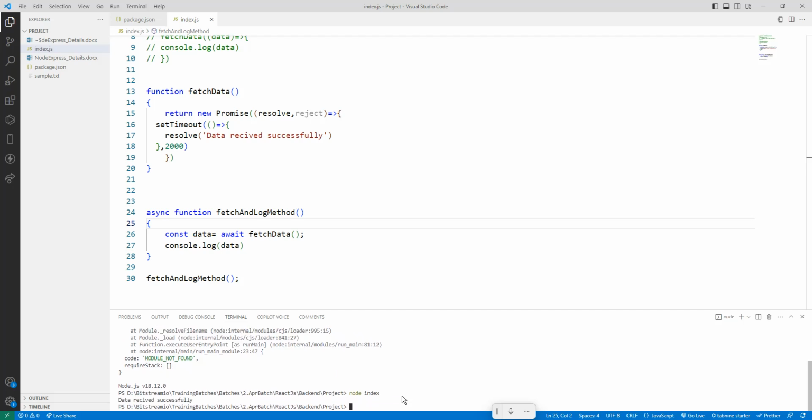Okay, so asynchronous is like that. It is running a function, calling one function. This function is called fetch all function. This is an asynchronous function, but immediately it will not give the result, because it will wait for 2000 milliseconds. The fetch data method and fetch and log method are called asynchronously, so it will not wait. But if you want to make it wait, then you call the await method. So it is awaiting the fetch data method, because it is performing whatever operations after 2000 milliseconds.